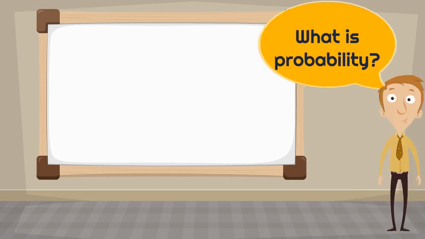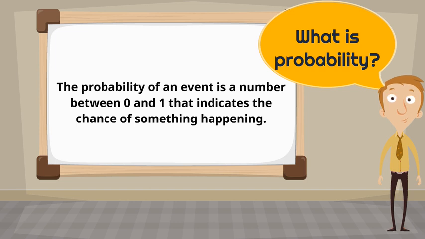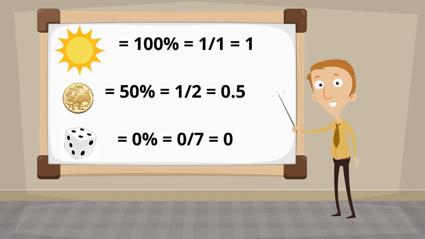First of all, what is probability? The probability of an event is a number between 0 and 1 that indicates the chance of something happening. For example, the probability that the sun will come up tomorrow is certain, so that could also be said to be 100%. And we all know that 100% is equivalent to 1. So the probability that the sun will come up tomorrow is 1.